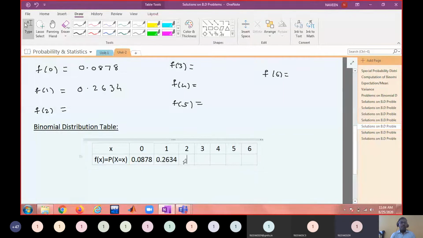Third value 0.3292. Then the fourth value, F of 3, 0.1646.